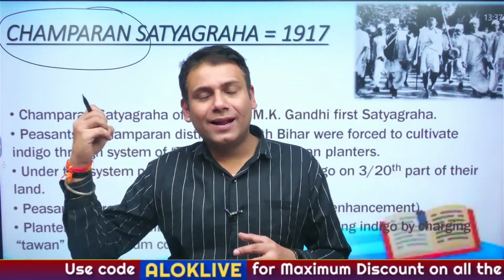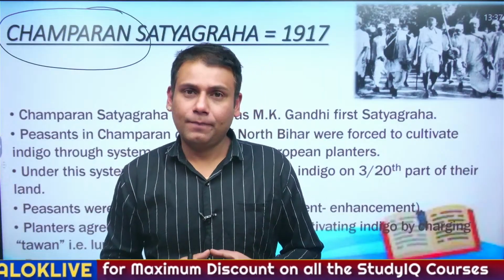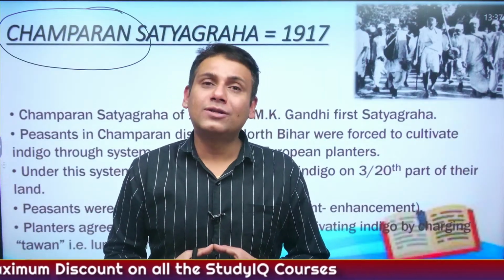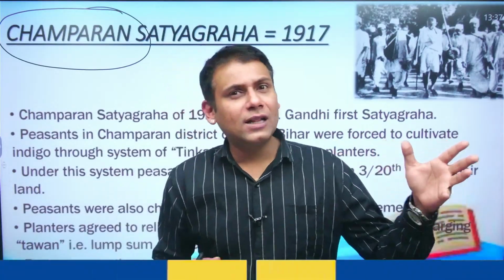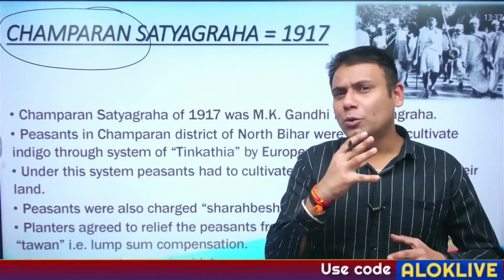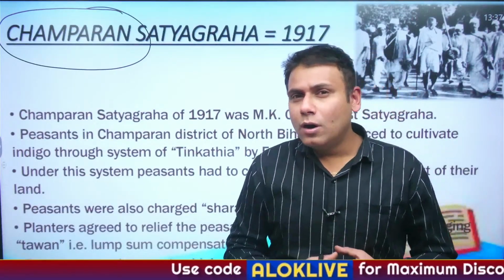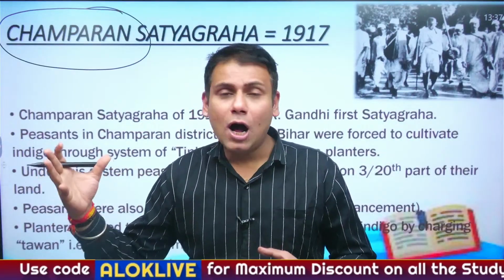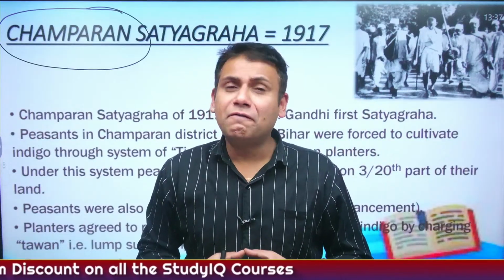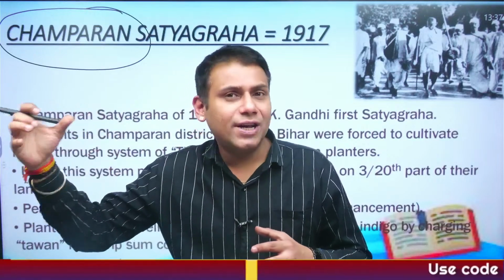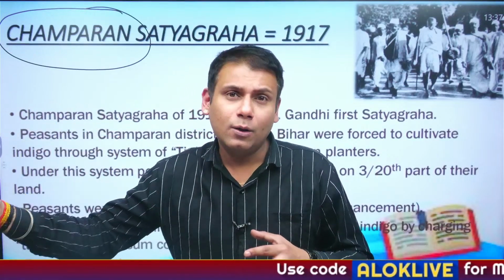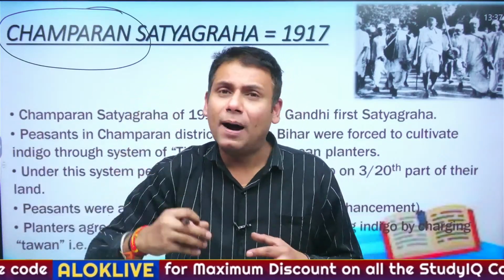After pursuing his degree in law, he had two major options. Either to register himself at the Bar Council and practice as a lawyer, or to work as a legal advisor for the company of Dada Abdullah or Sheikh Abdullah in South Africa. He decided to work as a legal advisor for the company of Dada Abdullah. Now, while going to South Africa, he was given a first class railway compartment ticket. And as soon as he reached a station called Pietermaritzburg, which is near Durban, it's believed that he was thrown out of the first class railway compartment.